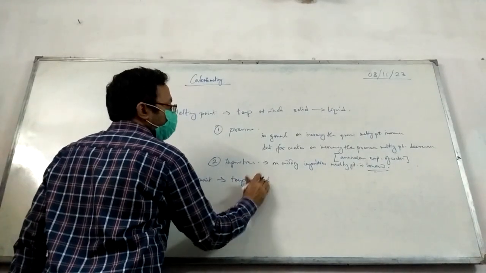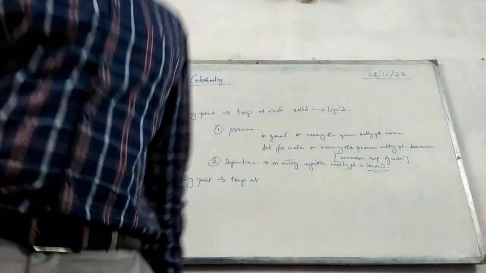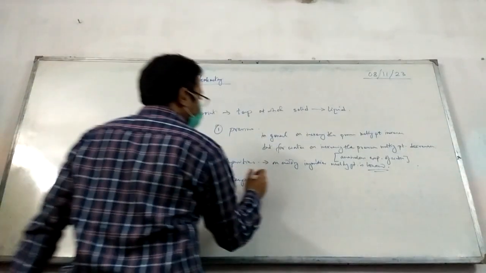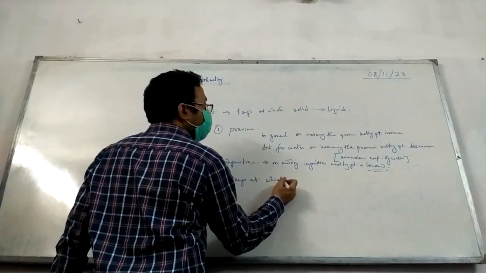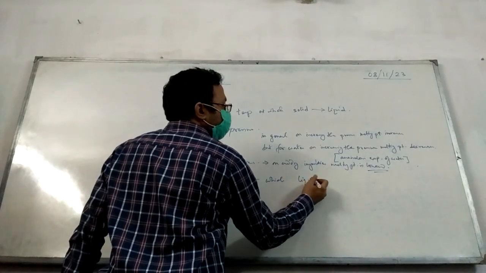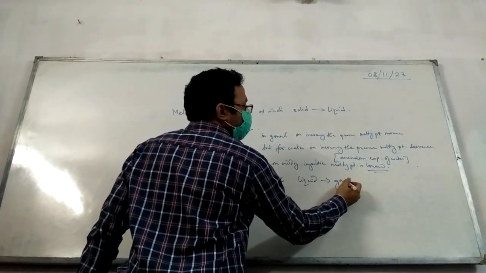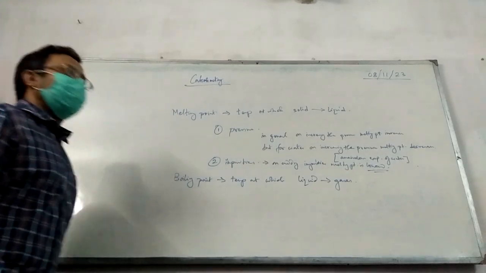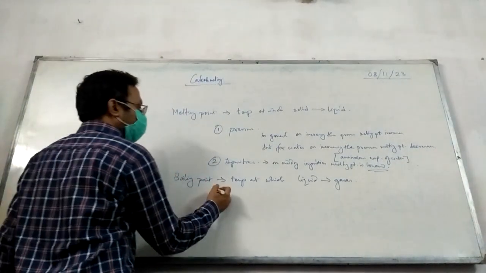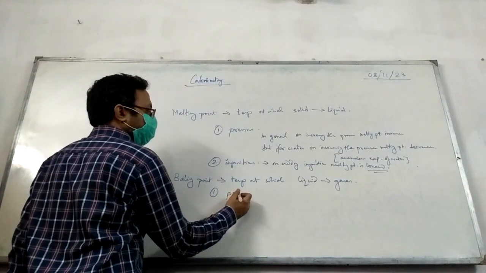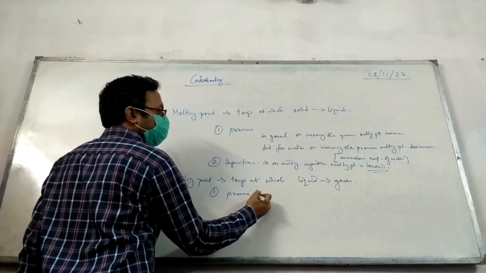Now boiling point: temperature at which liquid changes to gas. Okay? So again, it depends on pressure. What happens?